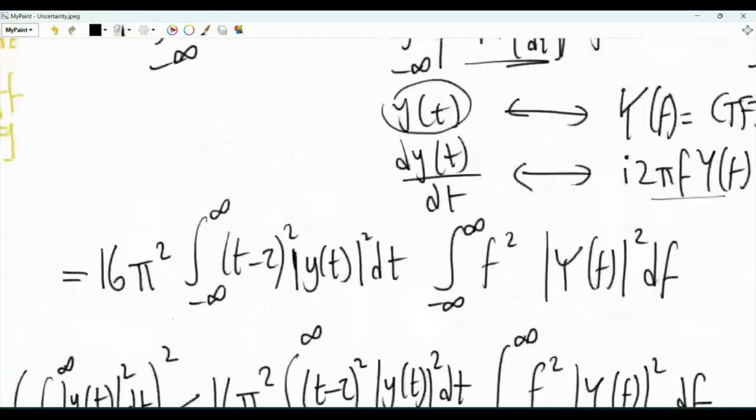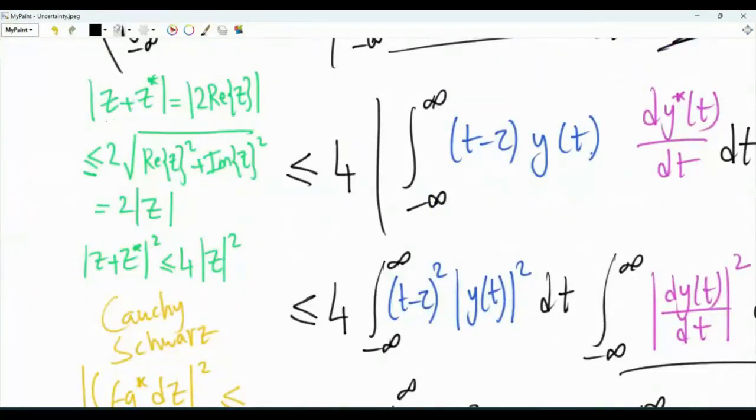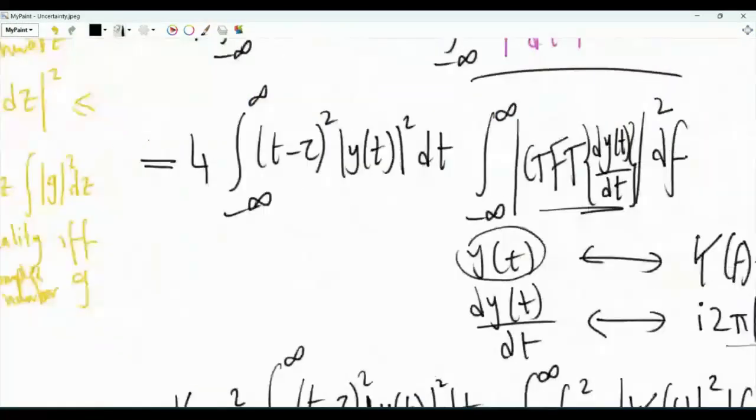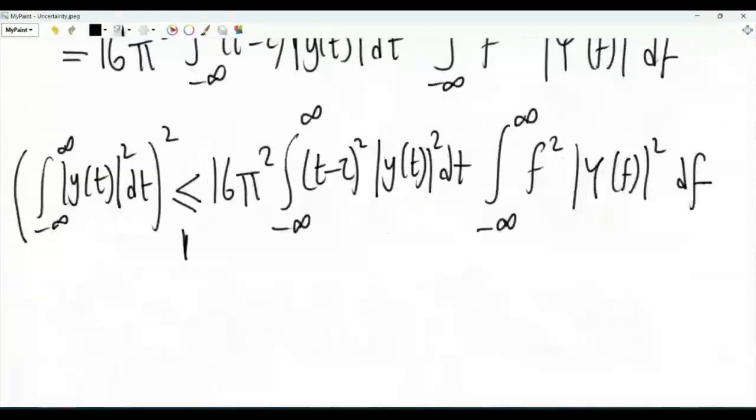To obtain this inequality, we have used two inequalities. One of them is that the magnitude of a complex quantity plus its complex conjugate is less than or equal to double the magnitude of the complex quantity. We have equality if this z is purely real. We also have employed the Cauchy-Schwarz inequality. And then at the last step, we apply Parseval's relation to change this integral to the frequency domain. This is our current situation.